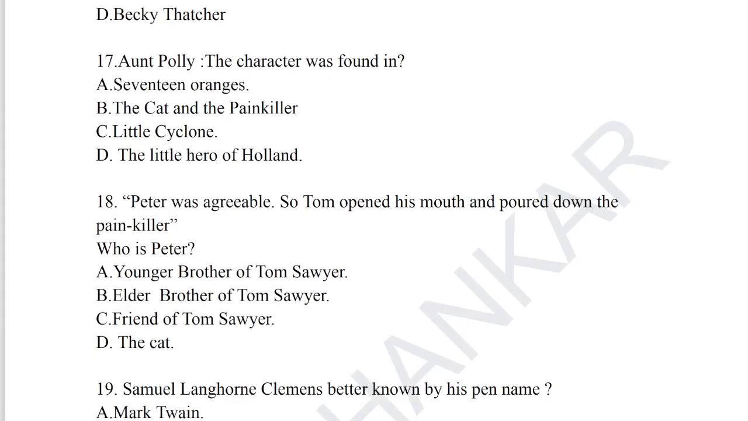Let's move on to question number 17. Aunt Polly, the character was found in The Cat and the Painkiller. Question number 17, option B is the correct answer. The Cat and the Painkiller was written by Mark Twain. Aunt Polly as well as Tom Sawyer, both characters figure in The Cat and the Painkiller.